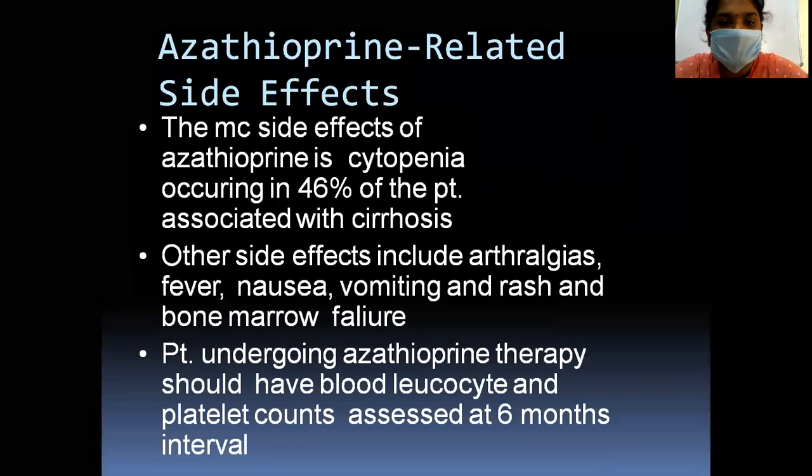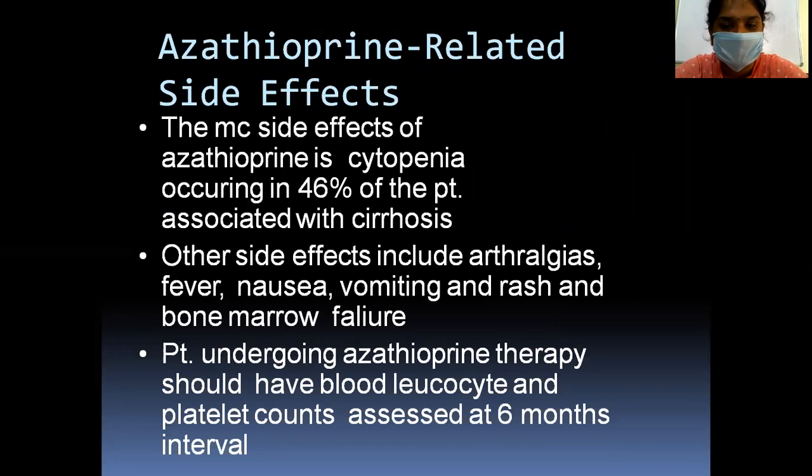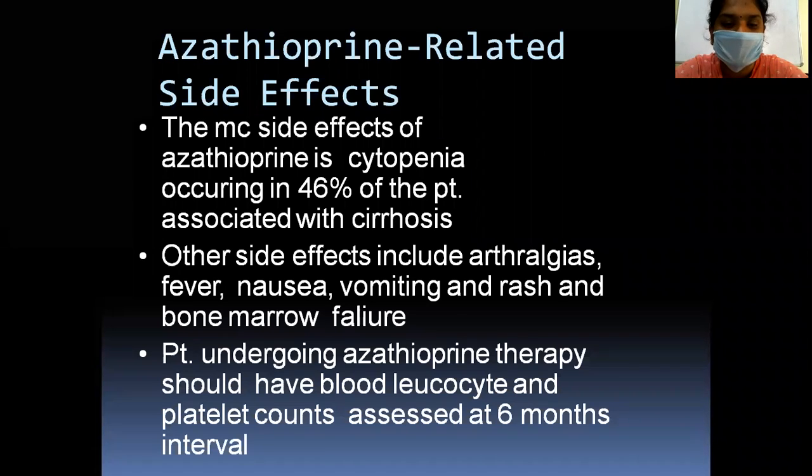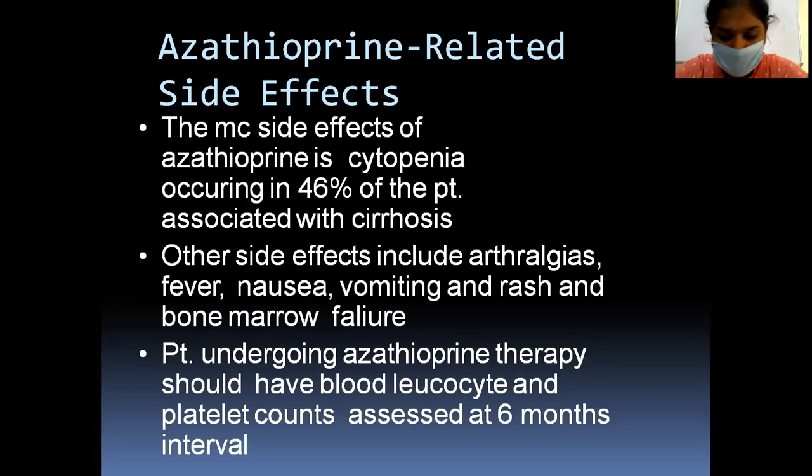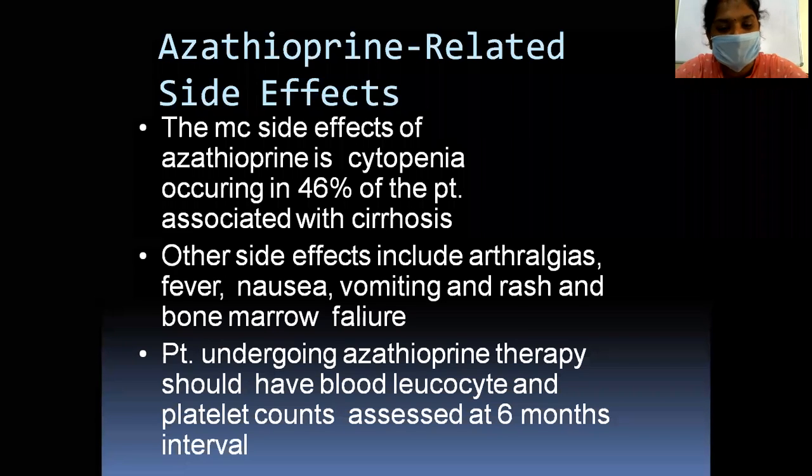The azathioprine related side effects are cytopenia occurring in around 46% of the patients associated with cirrhosis. The other side effects include arthralgias, fevers, nausea, vomiting, rash, and bone marrow failure. So patients undergoing treatment with azathioprine should have blood leukocyte and platelet counts checked at 6 month intervals.